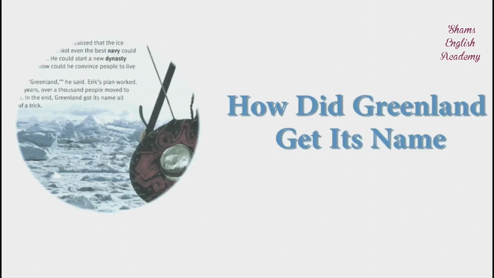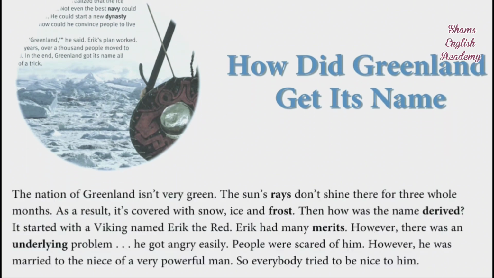How did Greenland get its name? The nation of Greenland isn't very green. The sun's rays don't shine there for 3 whole months. As a result, it's covered with snow, ice, and frost. Then how was the name derived?